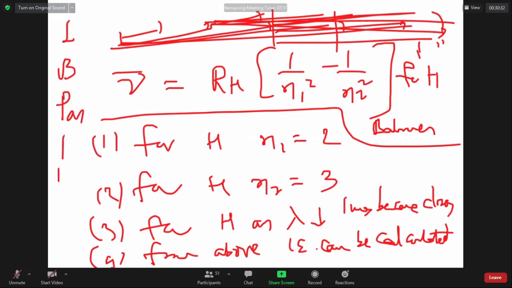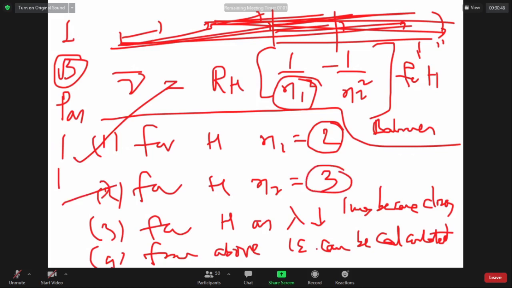You know all that. So in the Balmer series, the lowest energy level considered is only the second level. So statement 1 is right. Yes or no? Yes, sir. For statement 2, n2 is 3: the statement is wrong because n2 can be 3, 4, 5, 6, 7, 8 up to infinity. So 2 is wrong.